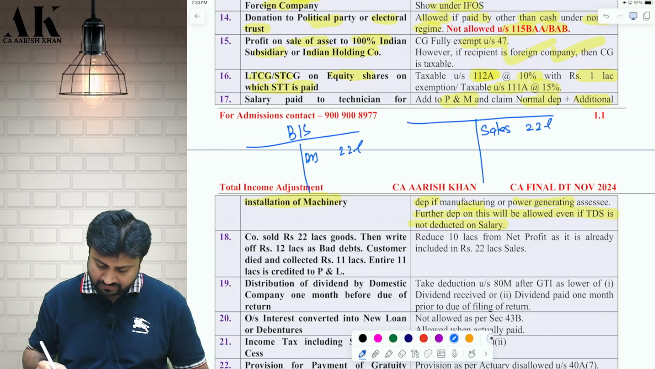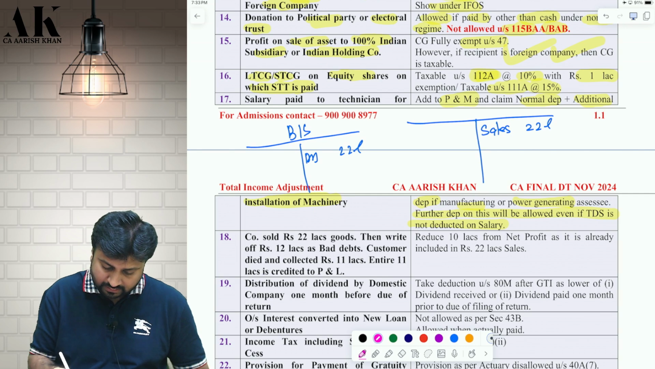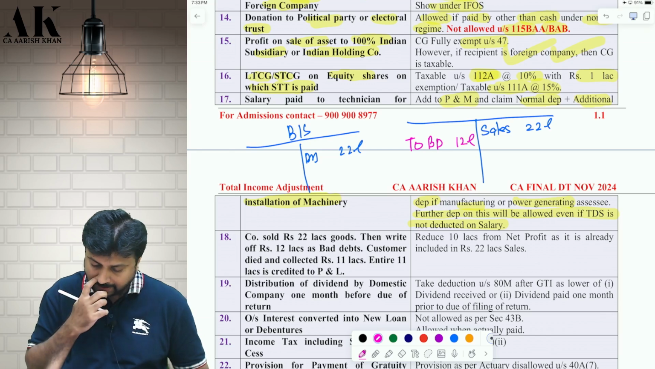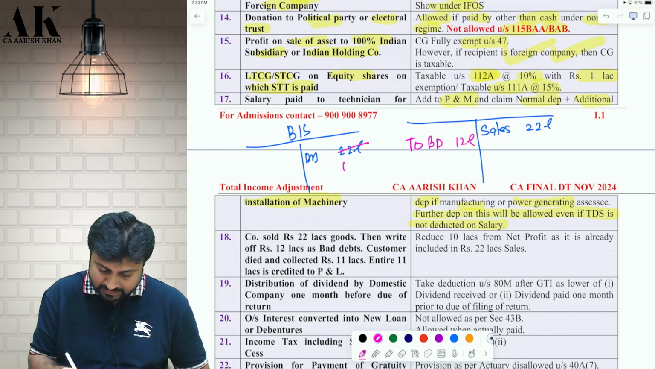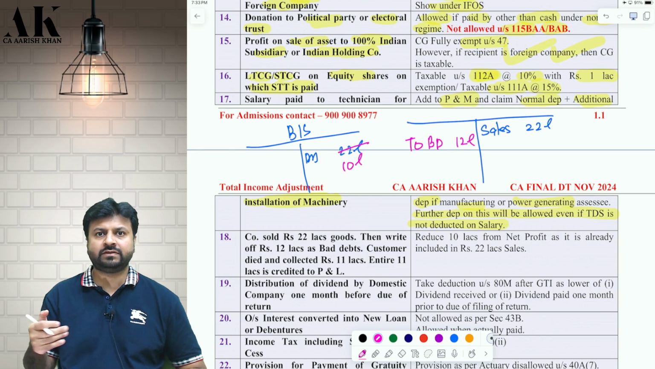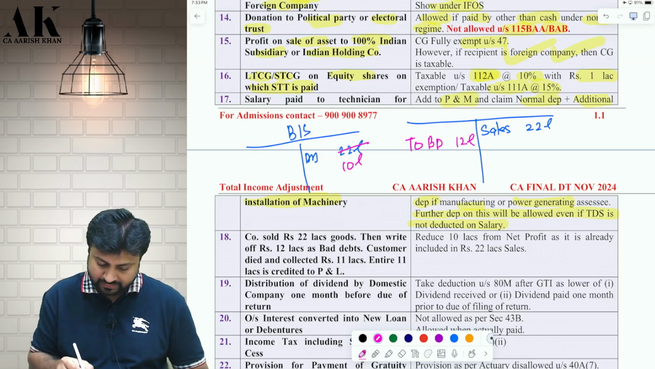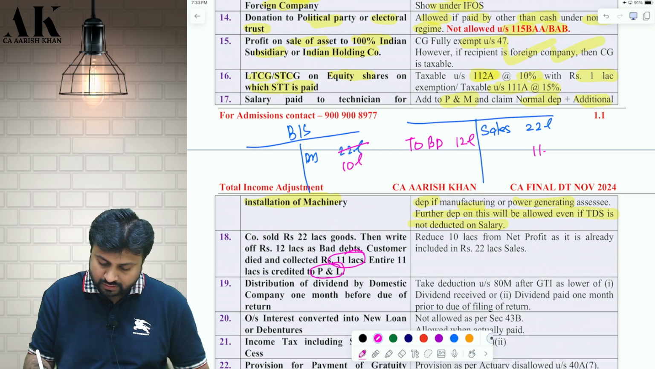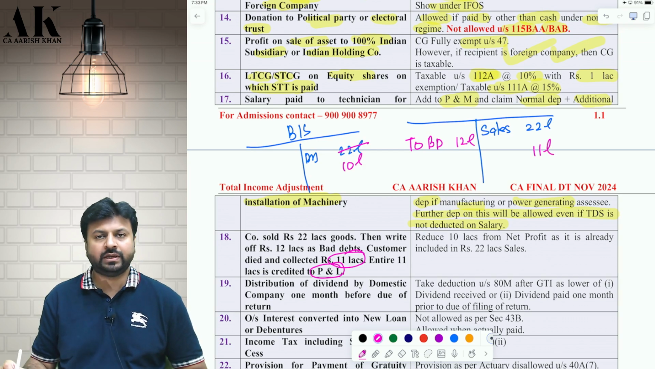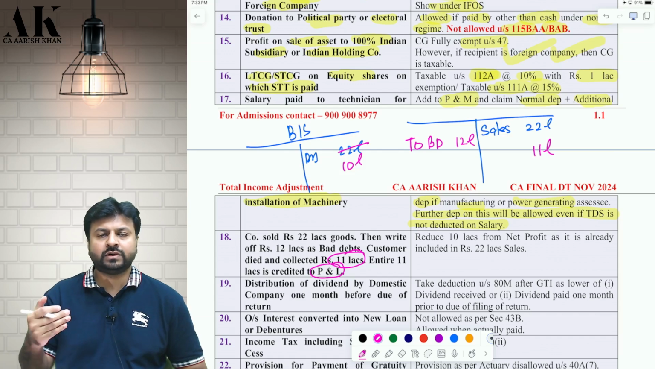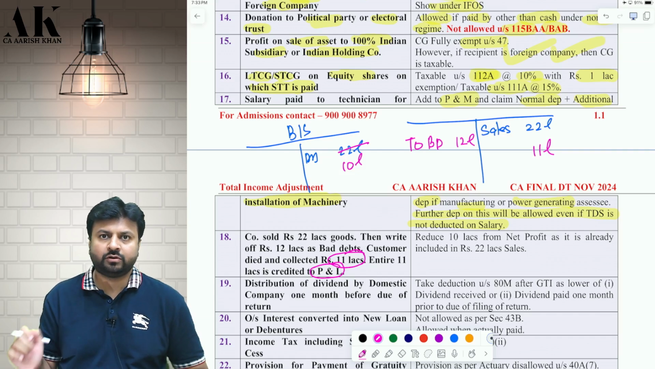Now, after some years, what happened? Out of this 22 lakh rupees, 12 lakhs has become bad debts. So if 12 lakh has become bad debts, then this will become 10 lakhs. Now, how much is receivable? Receivable is only 10 lakh rupees. Now, suddenly you received 11 lakh rupees and you credited that entirely to P&L. Now, how much are you supposed to receive? Only 10 lakh rupees, but you received 1 lakh extra.